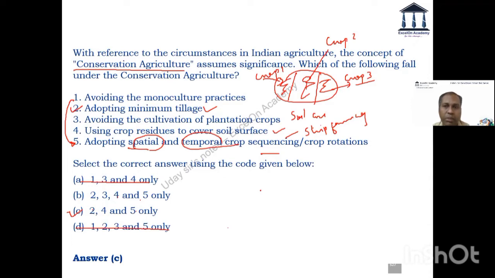Because if you look at it the other way around, if you are saying 1 is definitely not a conservation agriculture, along with it, it is clubbed with 3, avoiding cultivation of plantation crops. Okay. So if there was an option that said all of the above, then it would have been better. But we don't have an option of all of the above also. So we are kind of a little constrained on arriving at the correct option. Is it clear, guys? Anyone has any further questions?